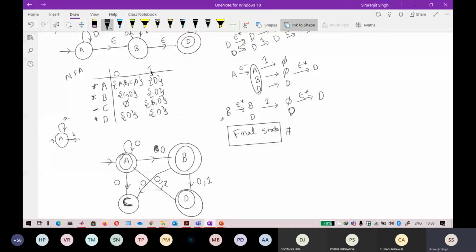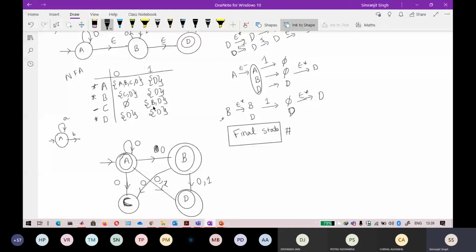And on C, 0 is not defined. So I will not define C on 0 here, because in NFA, it is also possible that some state has a dead configuration. So you do not need to worry about that. But in DFA, this is not possible. Keep that in mind.